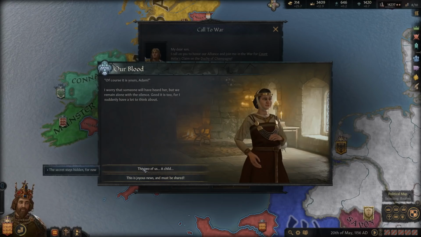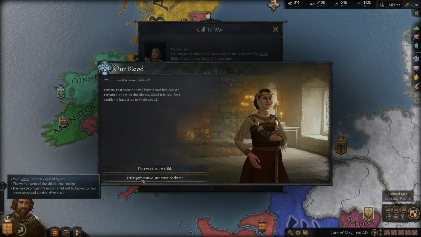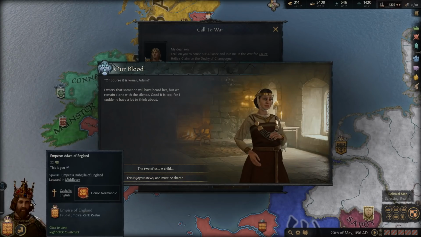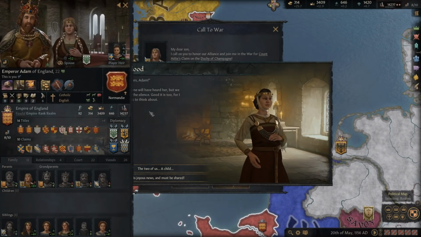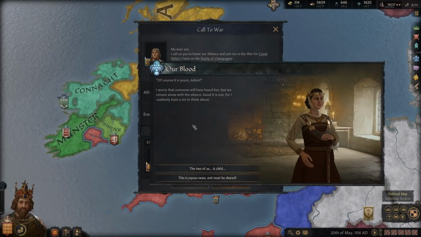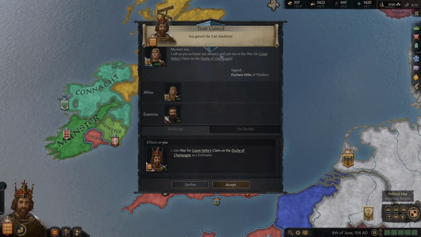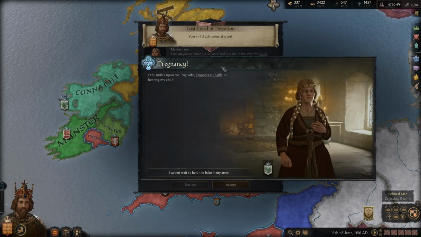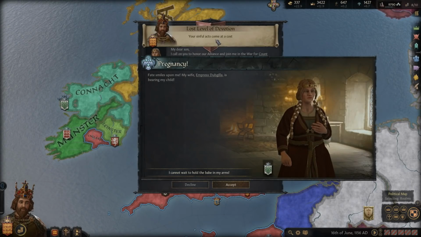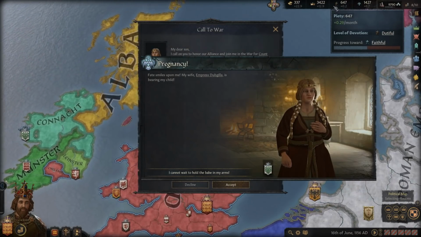So you can say the two of us, a child, and the secret stays hidden for now. Or you say this is joyous news and must be shared. Of course we're going to share it. The entire purpose of this is to shame our bully. So yes, we're going to share it. The whole world will know. It's joyous news. Everybody should know. And so now we're an adulterer. And we lost a level of devotion because we just sinned.